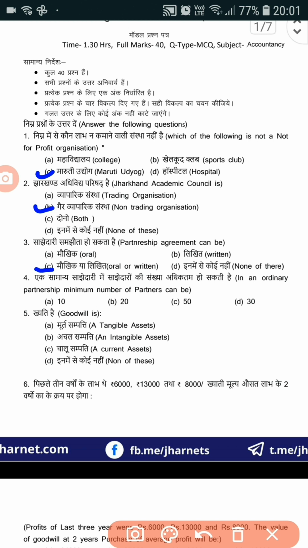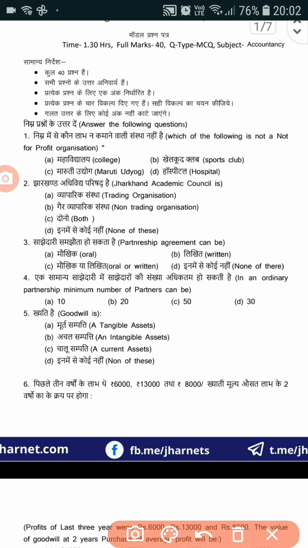So the English question should be, in an ordinary partnership maximum number of partners can be, the answer should be option C, 50. Question number 5. Goodwill is, the answer is option B, an intangible asset.